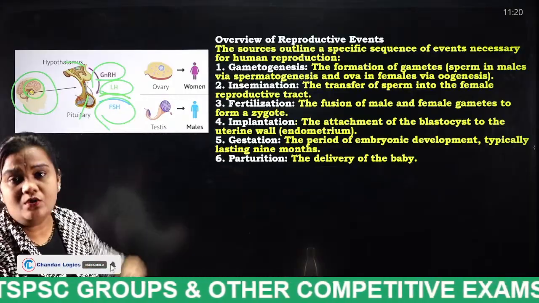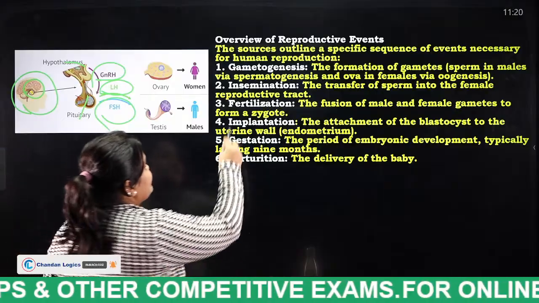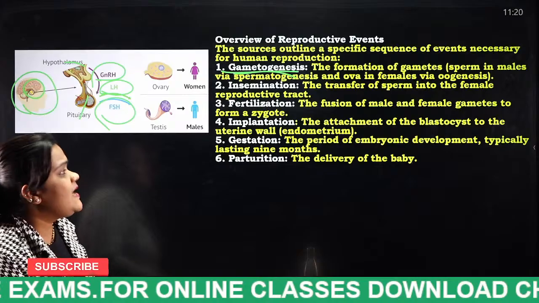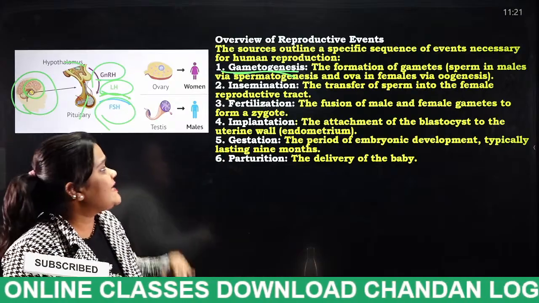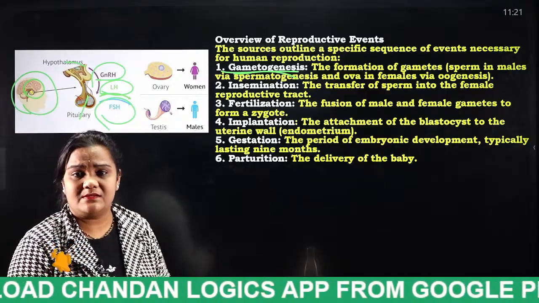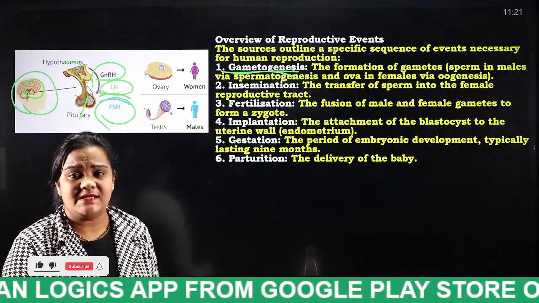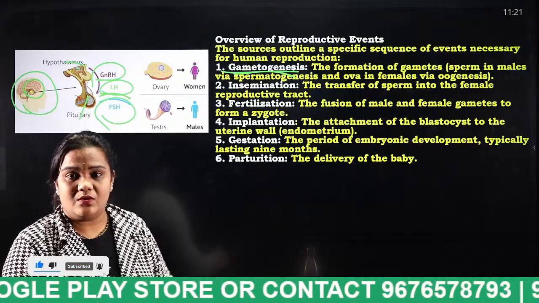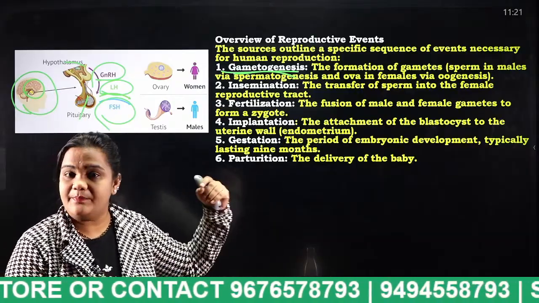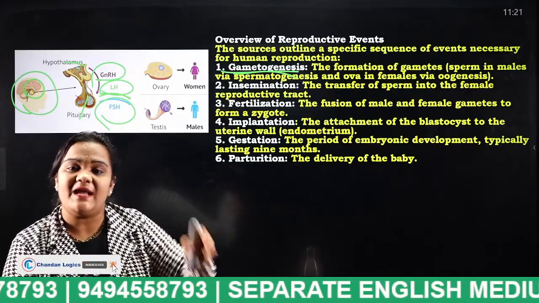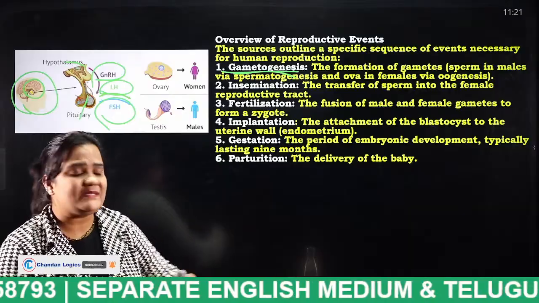Next, what events happen in the reproductive system? Now we are going to discuss. The first thing is what, students? Gametogenesis. What is gametogenesis? The formation of gametes. Gametes are sperms in males, formed via spermatogenesis, and eggs in women, formed via oogenesis. These are the processes involved in the formation of gametes in male and female. What happens here?